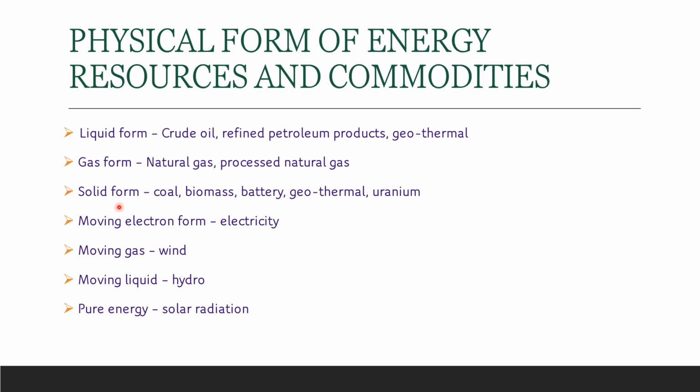Solid form. Examples of solid form of energy resources and commodities are coal, biomass, battery, geothermal, uranium. Examples of gas form of energy are natural gas, processed natural gas. Examples of liquid forms of energy resources and commodities are crude oil, refined petroleum products, geothermal. Now, geothermal can either be in a liquid form or it can be in a solid form. That's why it has been mentioned over here and here as well. So these are the various examples and various physical forms of energy resources and commodities.